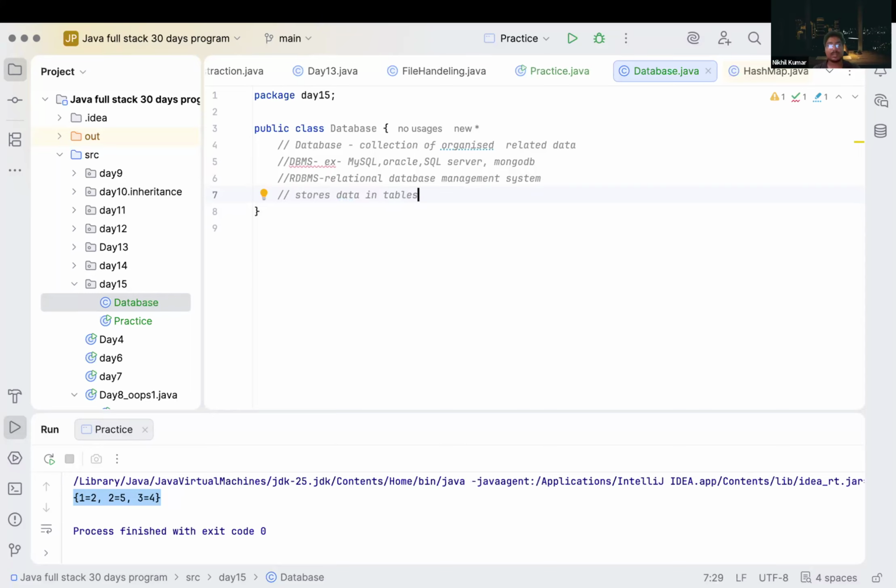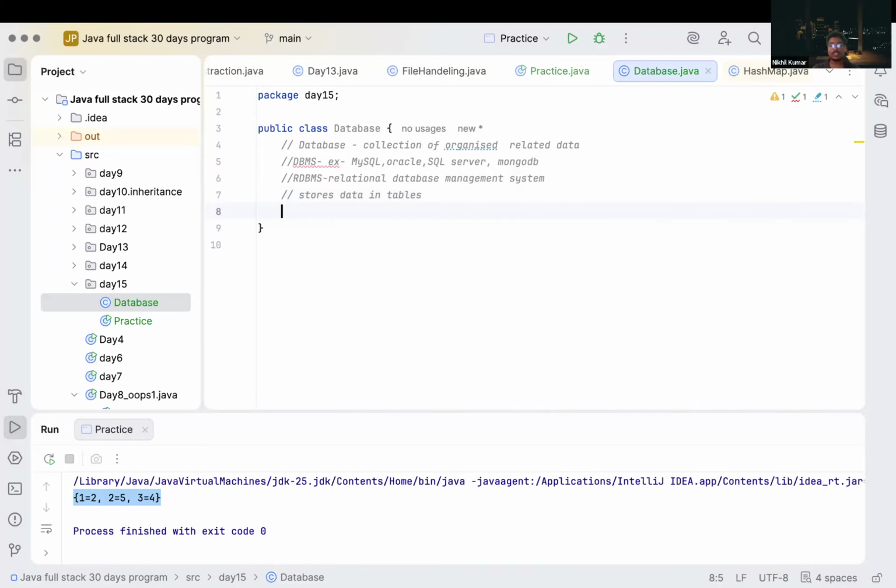It stores data in tables. What are the examples of RDBMS, like MySQL, Oracle, or SQL Server, correct? These are some basic database management systems, or RDBMS, we have.